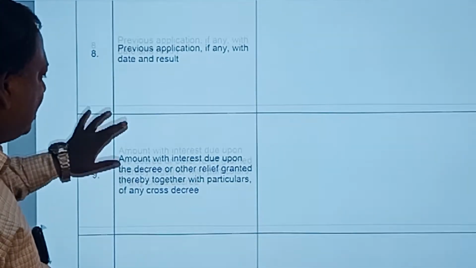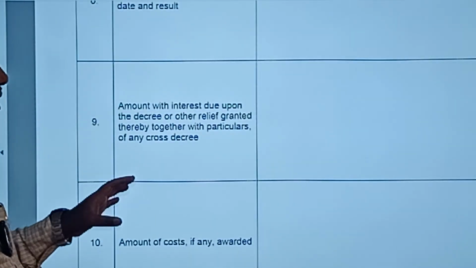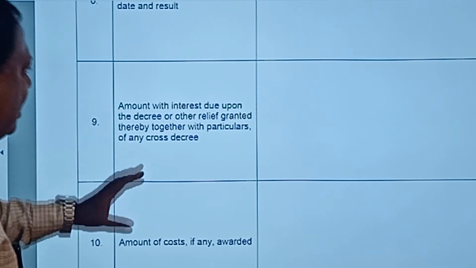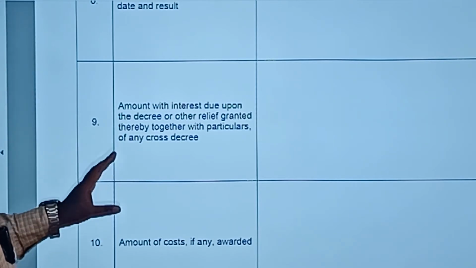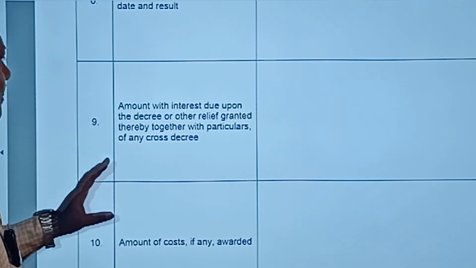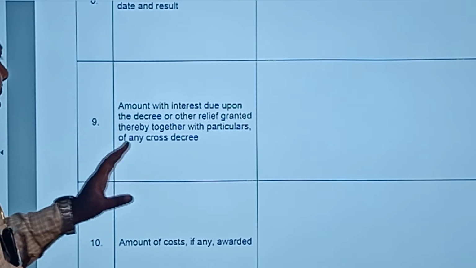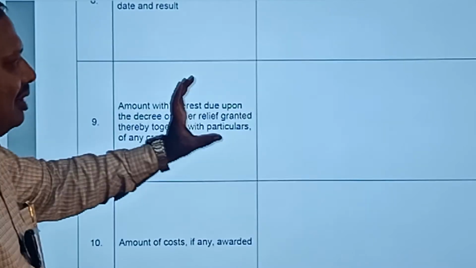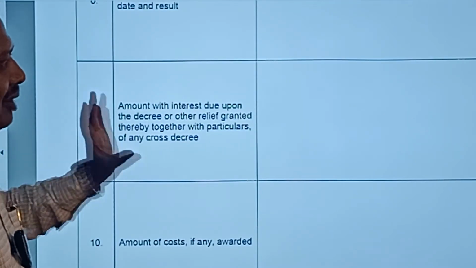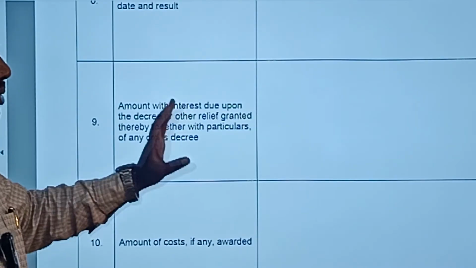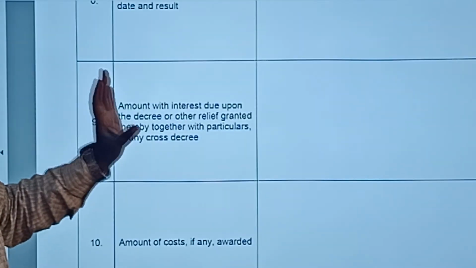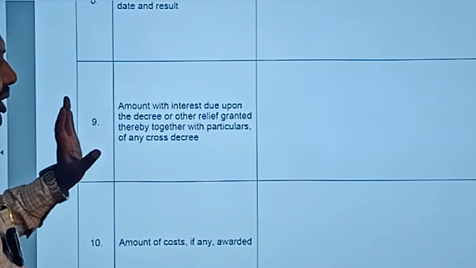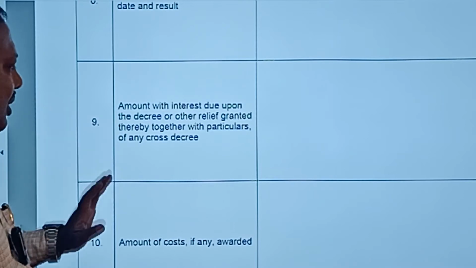And the next point is the amount with interest due upon the decree or other relief granted thereby, together with particulars of any cross decree. So any amount with interest has to be stated here, and this is a very important column where the amount has to be specified. What is the amount outstanding, what is the amount the decree holder has to receive from the judgment debtor.